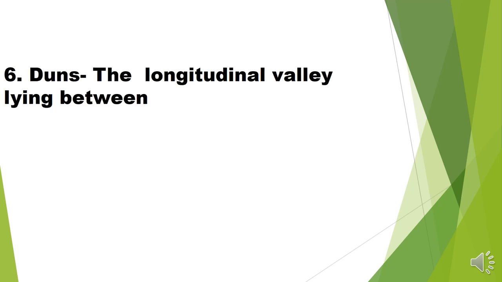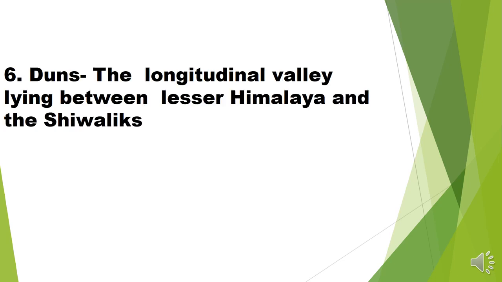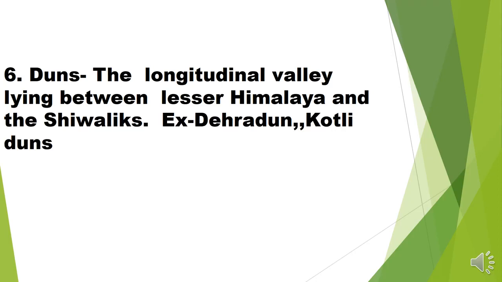Okay, and after that we will discuss dunes. Dunes are also called valleys, and the definition of dunes is longitudinal valley lying between, meaning those areas lying between the lesser Himalaya and Shivalik. It is called dunes, just like Dehradun, Kotli Dun and Patli Dun. And valleys are formed by a divergent boundary, when two plates move away from each other, so they form a rift valley. So many valleys are found in the Shivalik range.